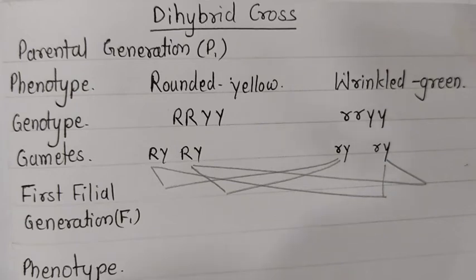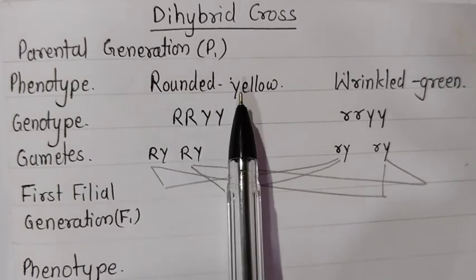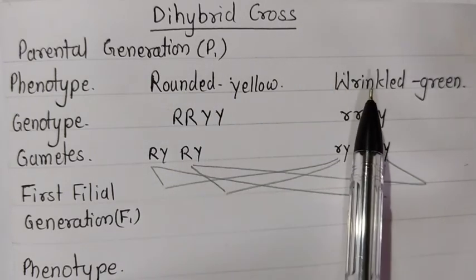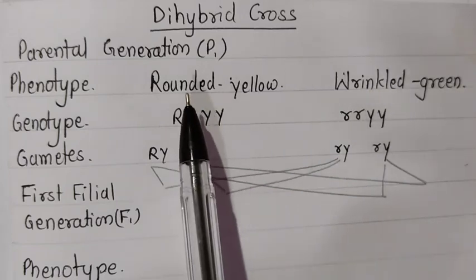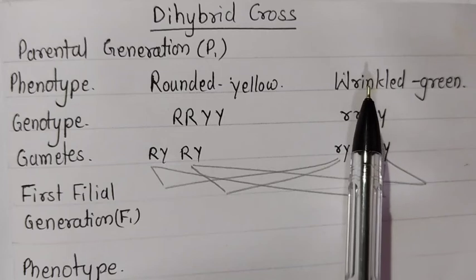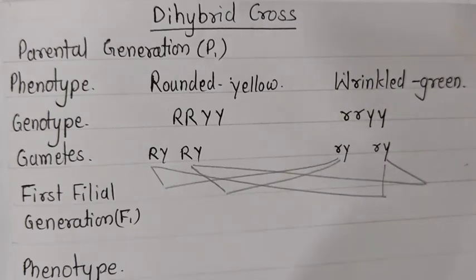He brought about a cross between a pea plant producing rounded and yellow colored seed and a pea plant with wrinkled and green colored seed. Here this plant has the characteristics rounded and yellow, and this plant has the characteristics wrinkled and green. Two characteristics he has taken. One is the shape and the other one is the color. Like this he has done the crossing.